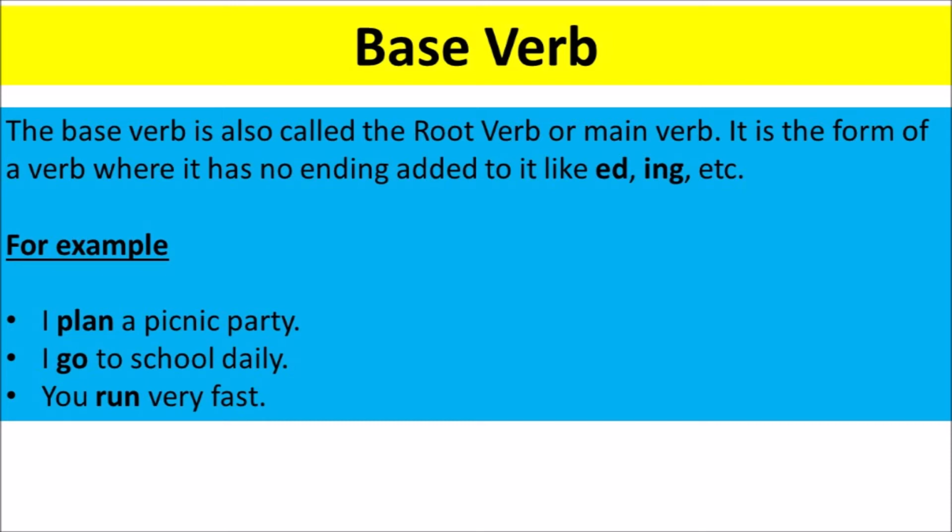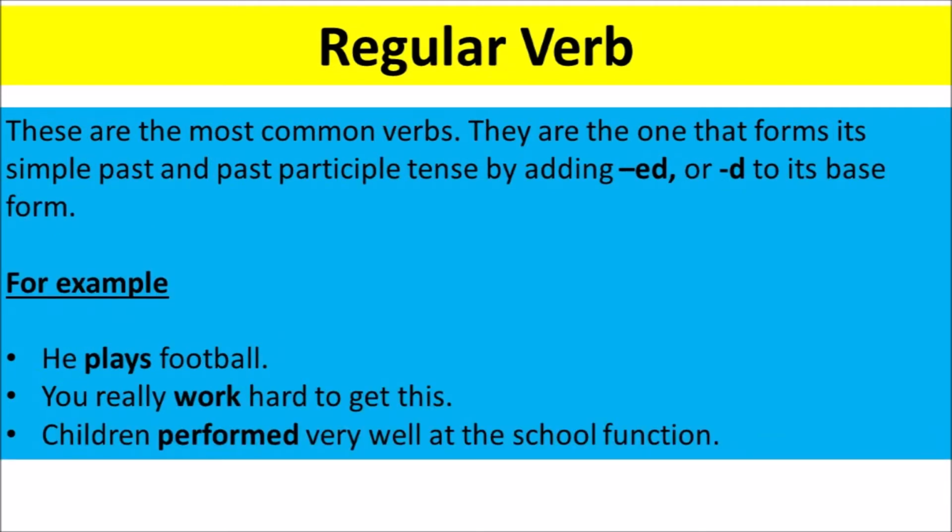Base verb. The base verb is also called the root verb or main verb. It is the form of a verb where it has no ending added to it, like ed, ing, etc. For example, I plan a picnic party. I go to school daily. You run very fast.